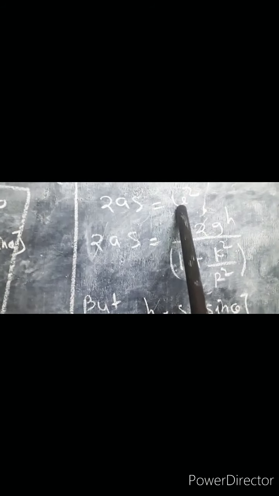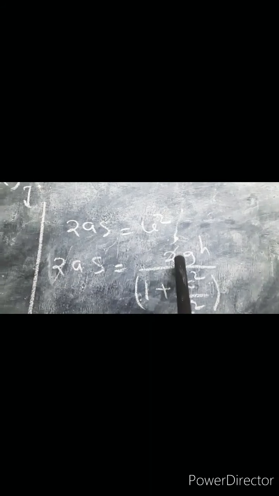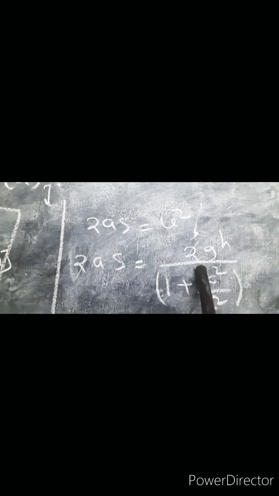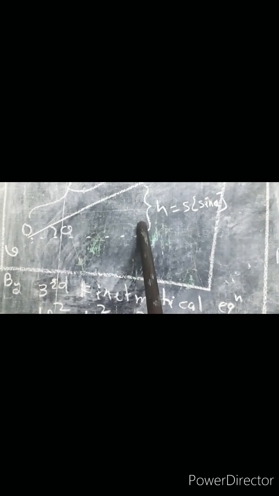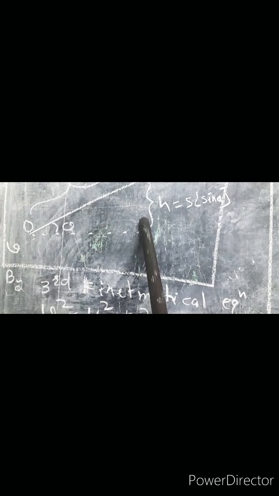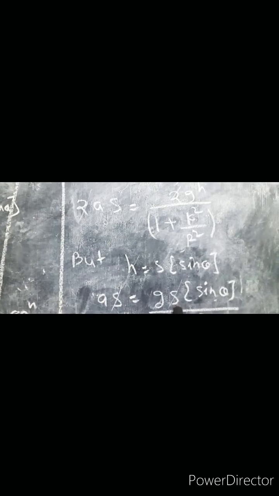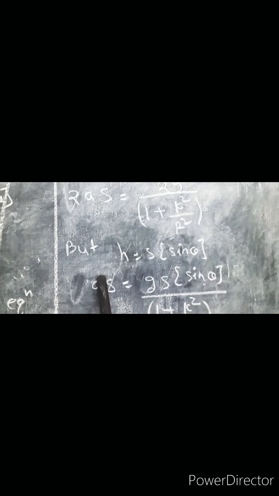In place of v square, we have just seen the expression in the previous article. So in place of v square we write twice gh upon 1 plus k square upon r square. The 2 gets cancelled. In place of h we write s sin theta. See here in this diagram, we get h equal to s sin theta. Putting it here, s gets cancelled.